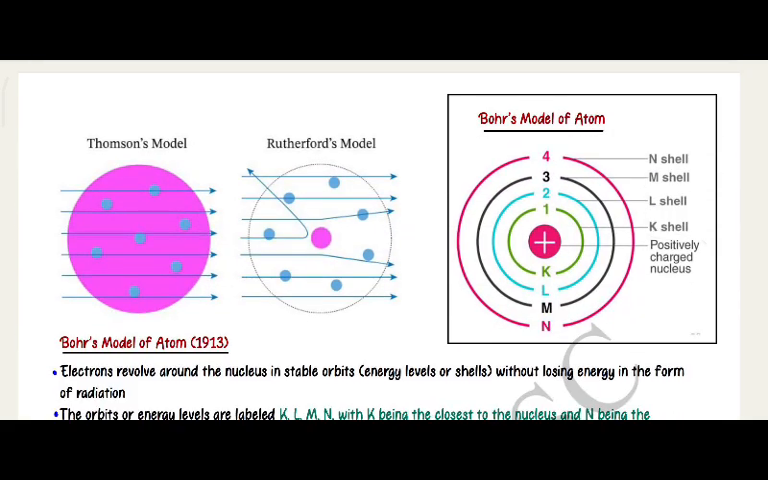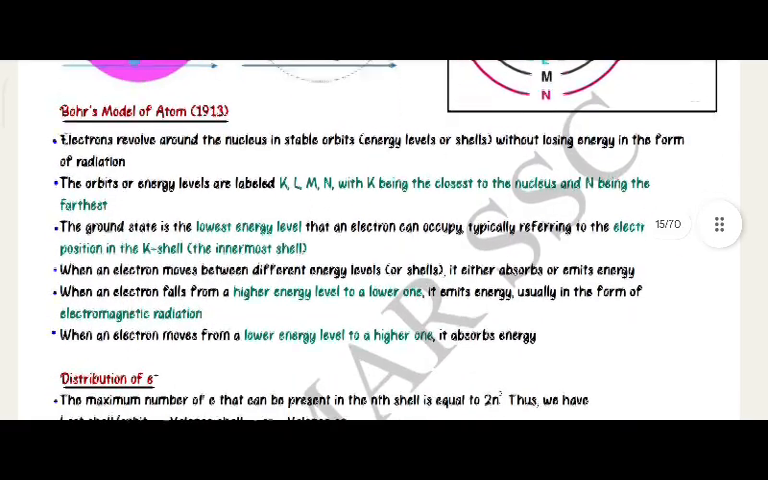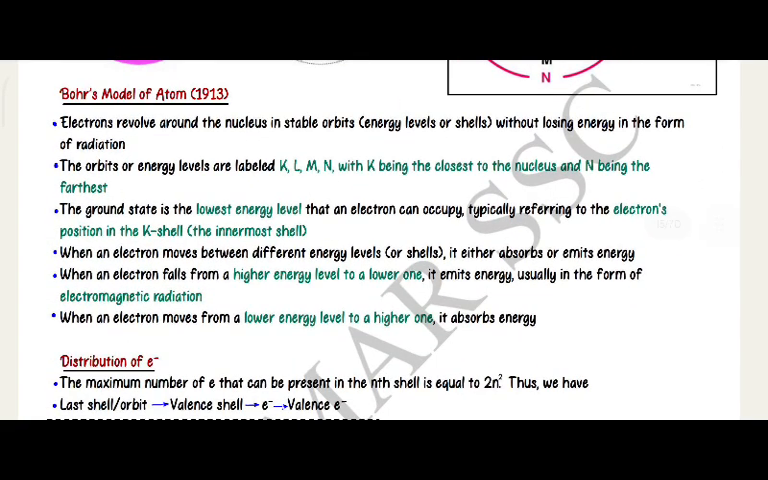Thomson's model, Rutherford's model, Bohr's model of atom. Positively charged nucleus, first layer K shell, second layer L shell, third layer M shell, fourth layer N shell. Bohr's model of atom, 1913. Electrons revolve around the nucleus in stable orbits. Energy levels are shells without losing energy in the form of radiation.